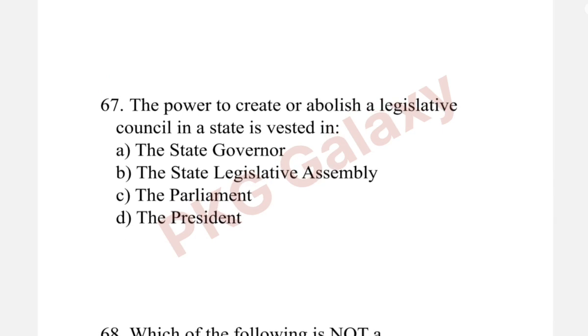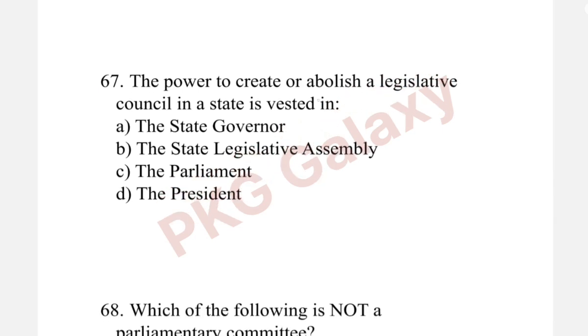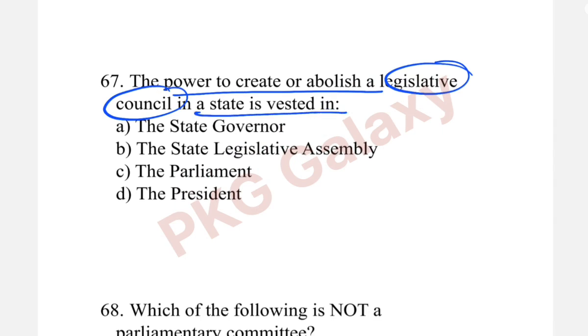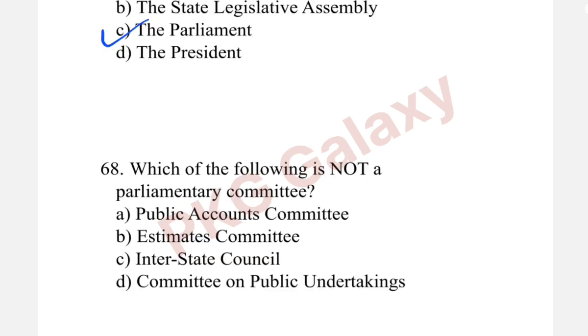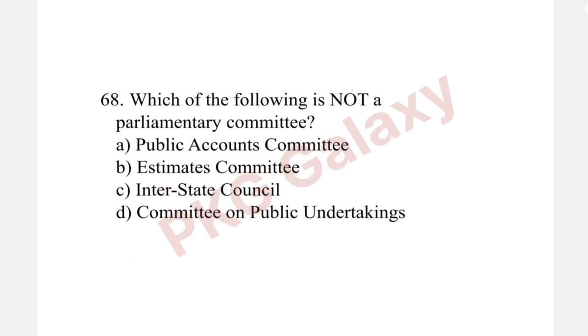Next question. The power to create or abolish a legislative council in a state is vested in. The correct answer is option C, the Parliament. Next question. Which of the following is not a parliamentary committee? The correct answer is option C, Interstate Council.